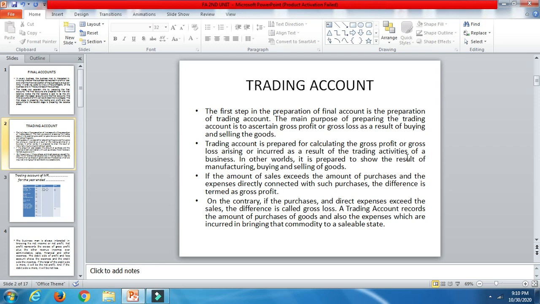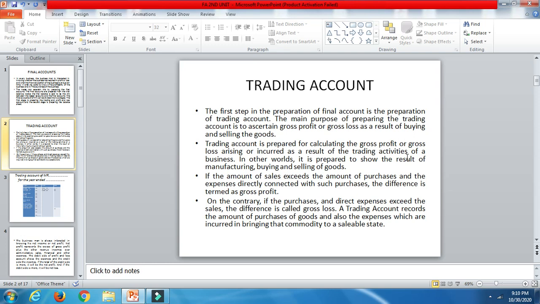Here, that means sales are nothing but an income you will get. So your income should be more than the expenses you have incurred on your purchases and all. If it is more, you will get a profit. If it is less, if your income is less than your expenses, you end up getting the gross loss.